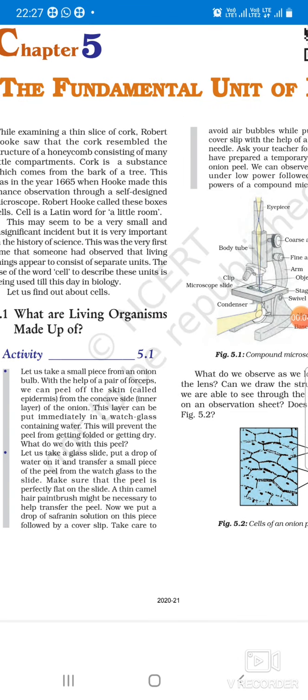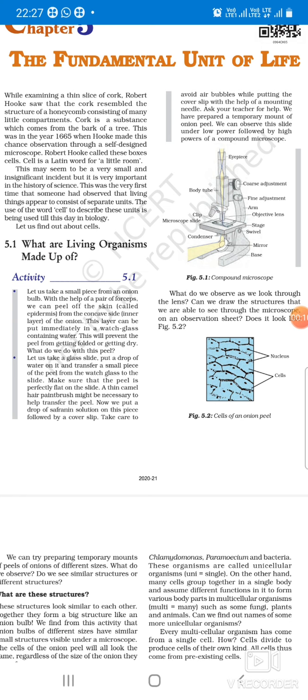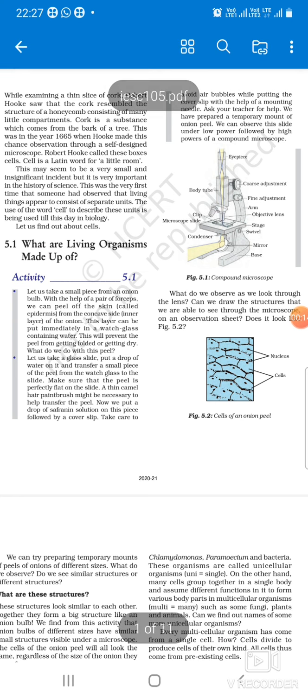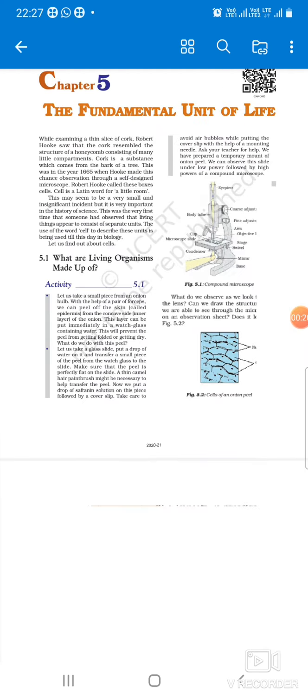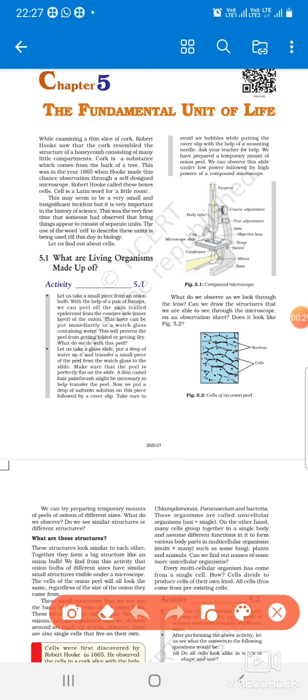Okay, now we are going to start our bio chapter. You have done a little bit of it in your classes, in your grades. Now this is just a recap session. What is the basic unit of life, and who discovered the cells? The cell is the basic unit of life. Now in the first paragraph you will get the answer to this question.